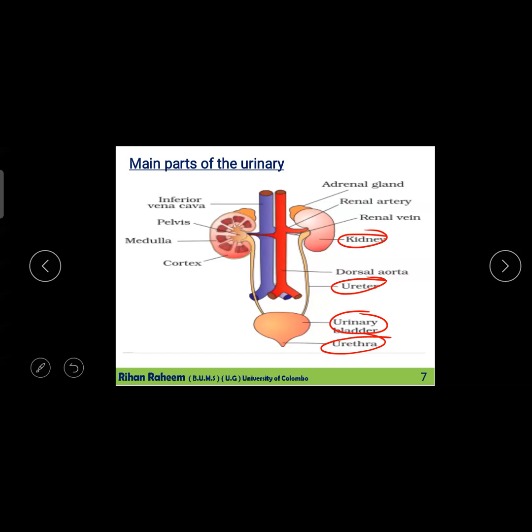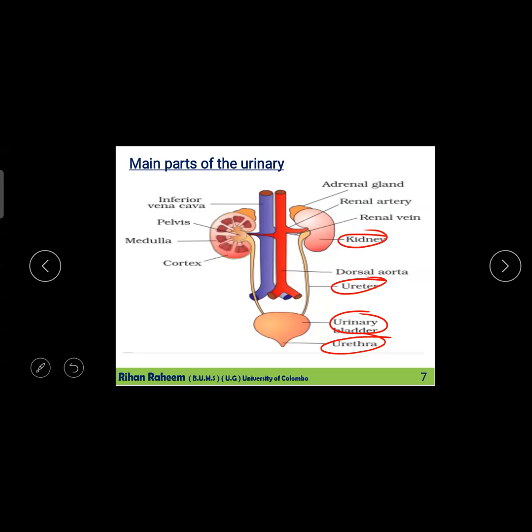I think you are talking about the urinary bladder, because there is another bladder, the gall bladder, which stores bile and is in the digestive system. This is the urinary bladder, for storage of urine. It's like a balloon. It can expand when there is more urine. When it is expanding, you get the feeling of urinating. When you go to the washroom, your urethra will open and the urine will pass. Small children don't have control over that, which is why they urinate in pampers and in their dress. But once you grow, we have control over that.